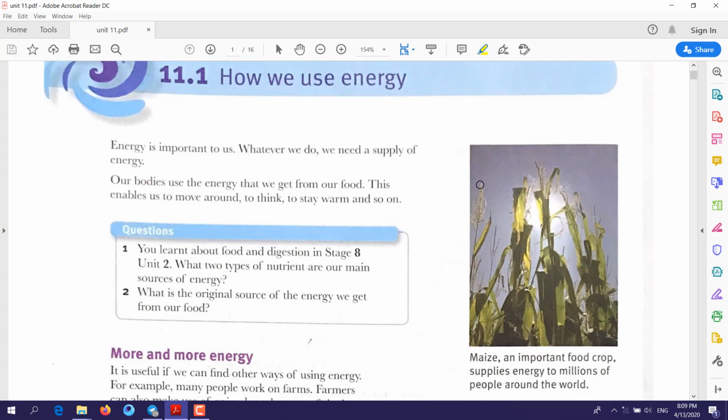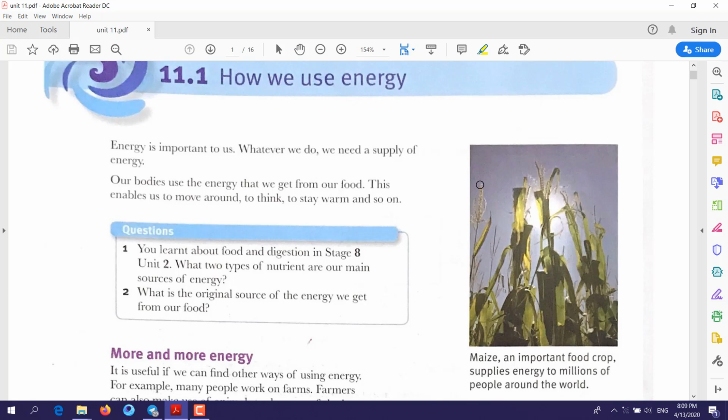Now, this is only one example of activities. We have also other activities, for example, when you are running, or another example, let's say your heart, when your heart is beating. So all of these activities need energy.